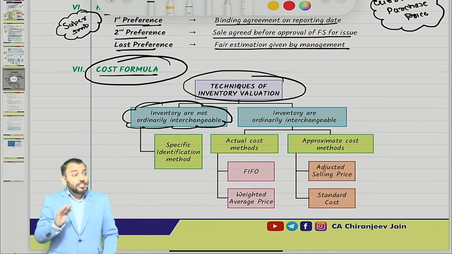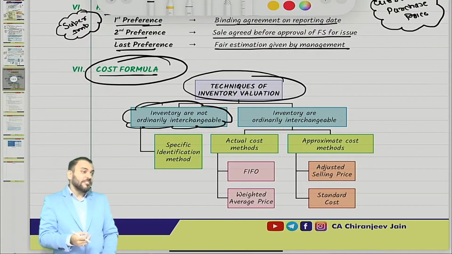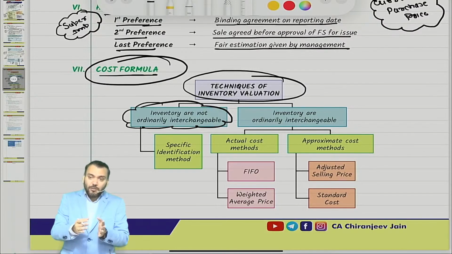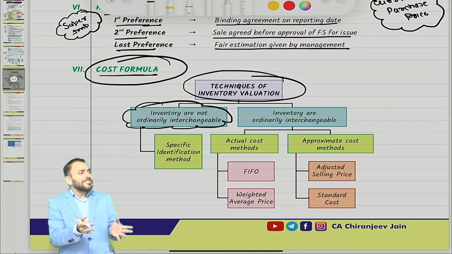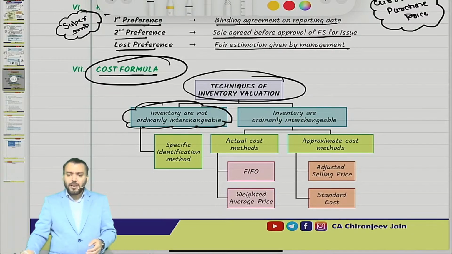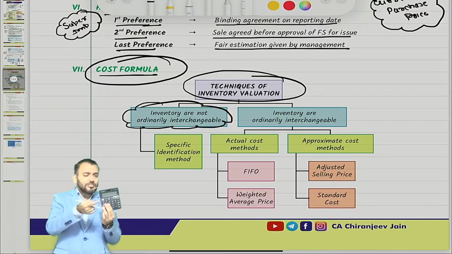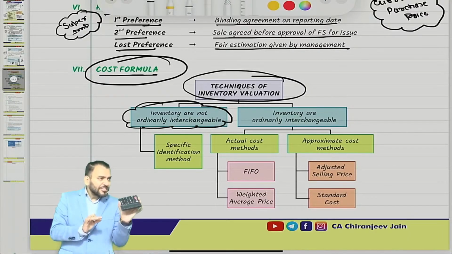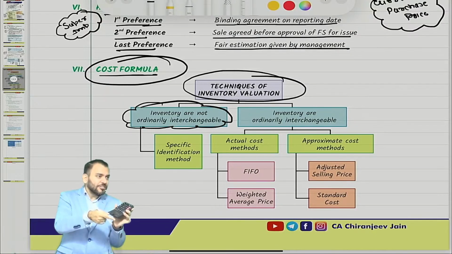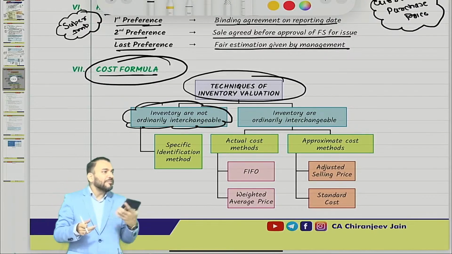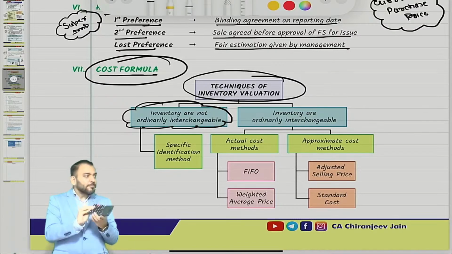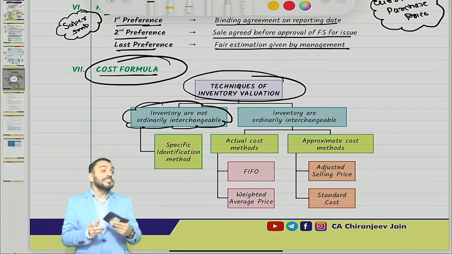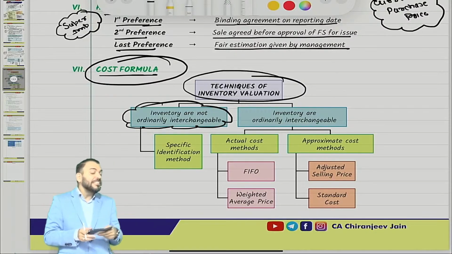But there are many items which are ordinarily interchangeable. For example, if I am producing calculators, I will produce calculators in bulk quantity and all the units will be similar only. In one production process, each unit will be the same. A different production process can give different units, but within that production process, it will be the same. Correct. That becomes interchangeable, ordinarily interchangeable.